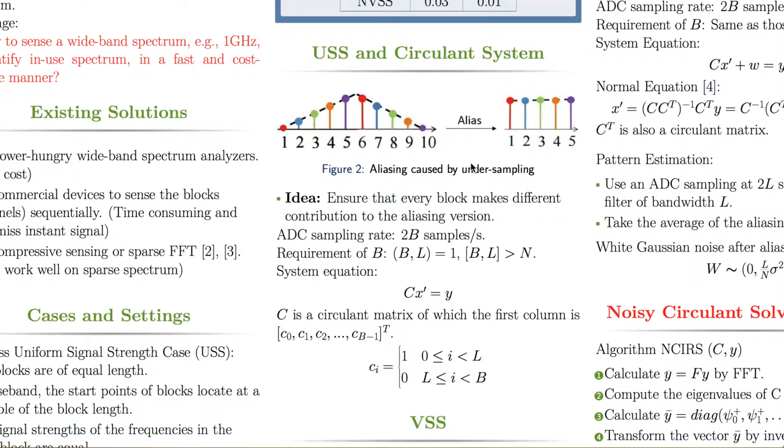However, fortunately, we find that by switching the sequence of x and the columns of A, we can obtain a circulant linear equation. And this provides us opportunities to ensure invertibility and reduce the complexity. C is the circulant matrix, and the first column of it begins with a series of ones and is followed by a series of zeros.